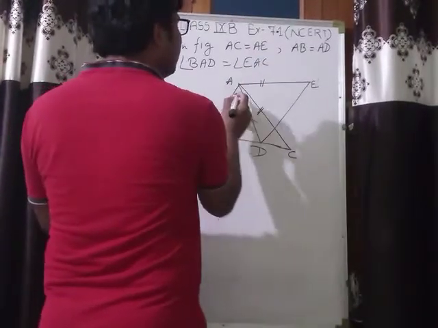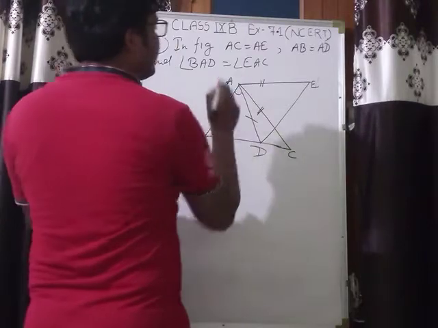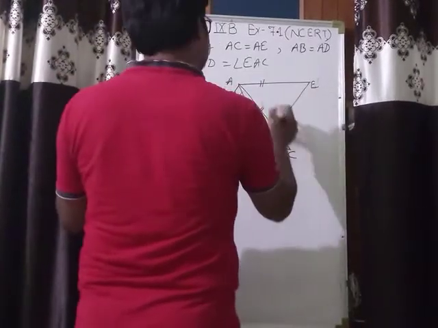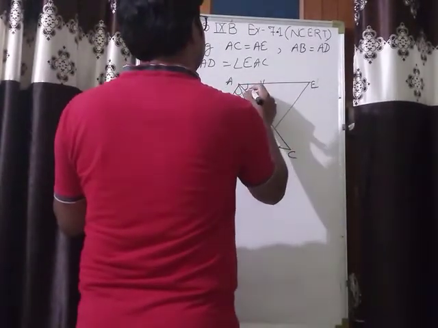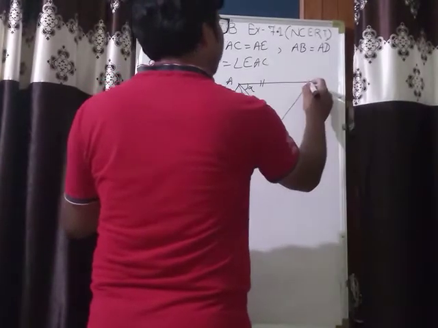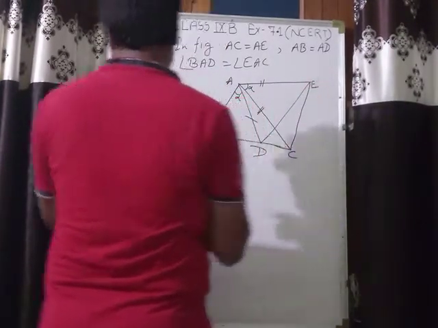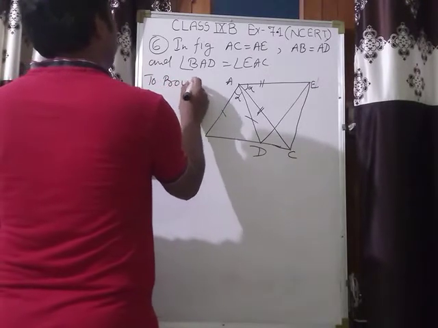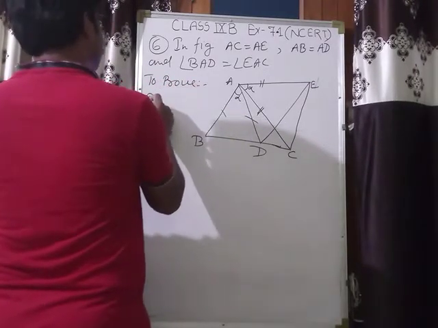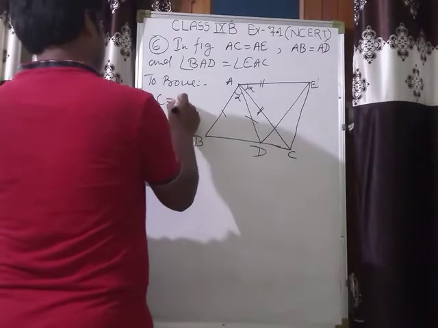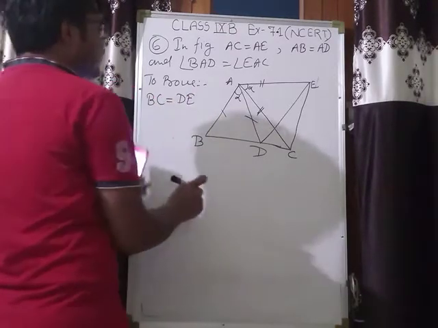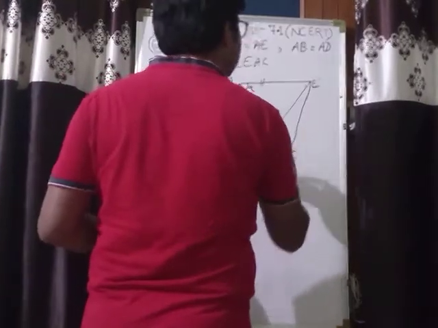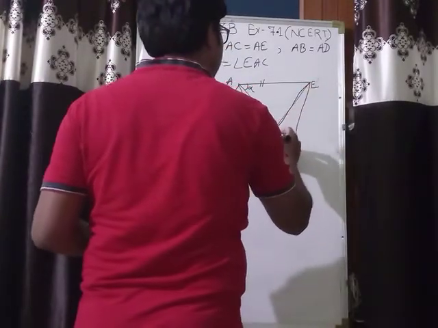Angle BAD, this angle, equal to EAC, this one. These two angles are equal. Okay, so we have to prove BC is equal to DE. This BC is equal to DE. This one is DE.